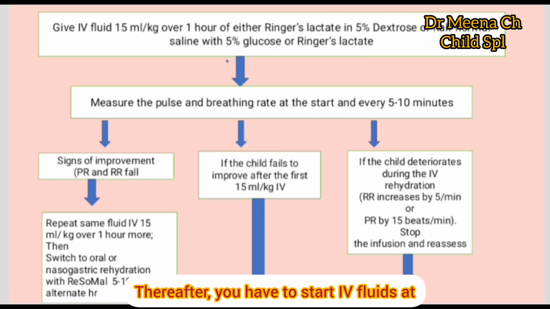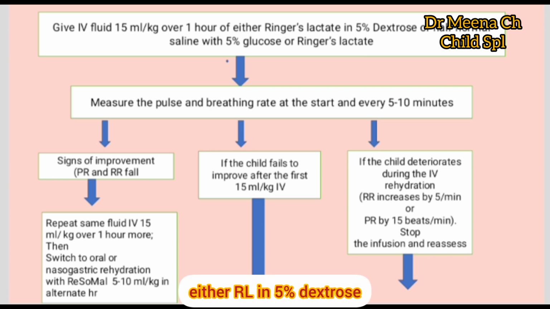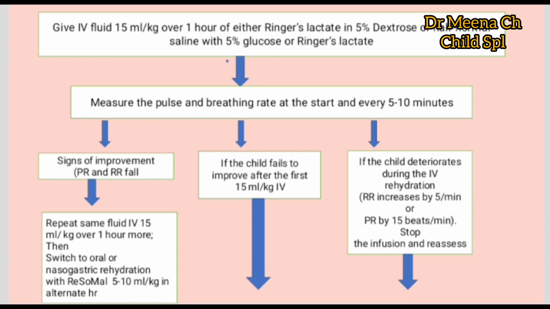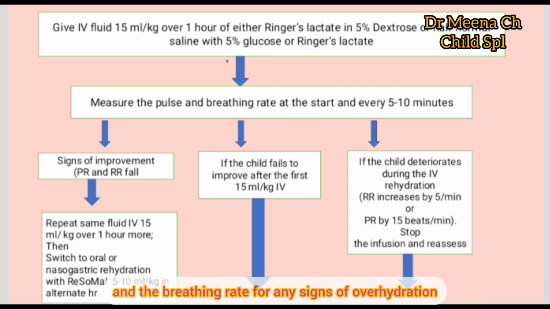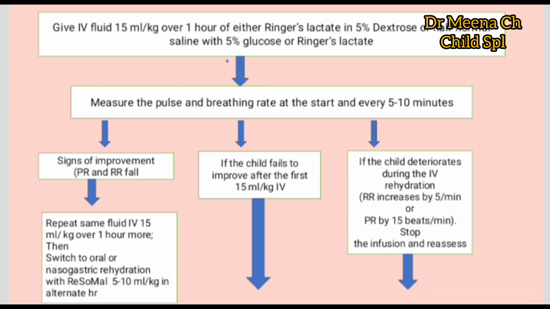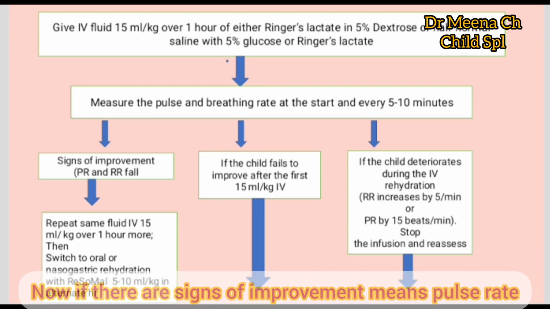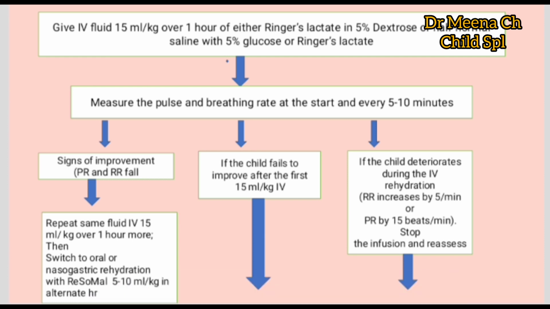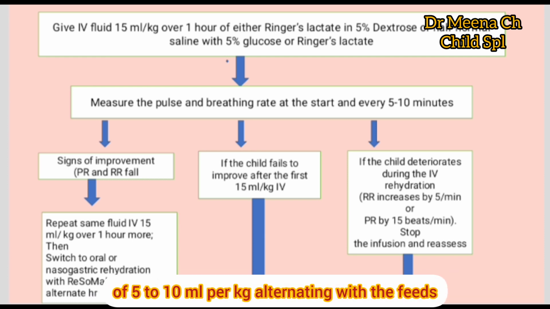Thereafter, you have to start IV fluids at the rate of 15 ml per kg over 1 hour, either RL in 5% dextrose or half normal saline with 5% glucose, or RL to be given. You have to keep monitoring the pulse and the breathing rate for any signs of overhydration every 10 to 15 minutes. Now, if there are signs of improvement, meaning pulse rate and respiratory rate fall, you have to repeat the same fluid 15 ml per kg over 1 hour more. And then you can switch to oral or NG rehydration with ReSoMal at the rate of 5 to 10 ml per kg, alternating with the feeds.